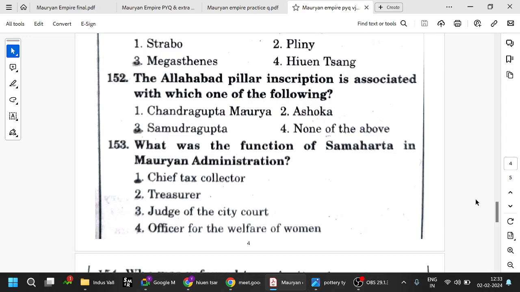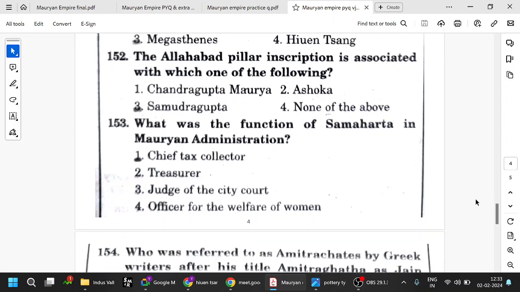Remember that. Okay, what was the function of Samaharta? Samaharta is the chief tax collector. We have already seen a couple of things, right? What else have we seen? Gramika.